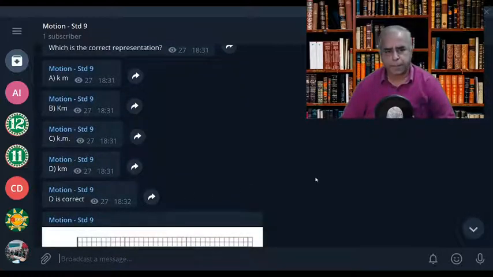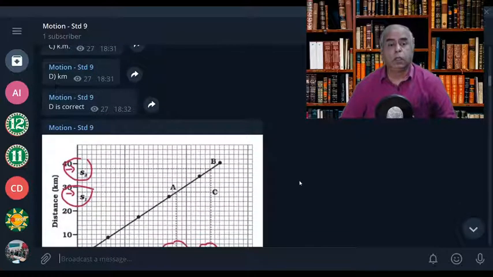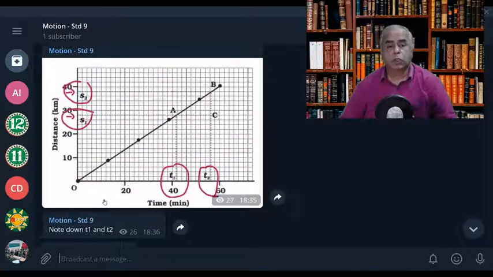Please note down. When you represent kilometer, you have to indicate it as small k, small m without gap. Don't put a point in between. Okay? Right. Then now let us look at this graph once again.